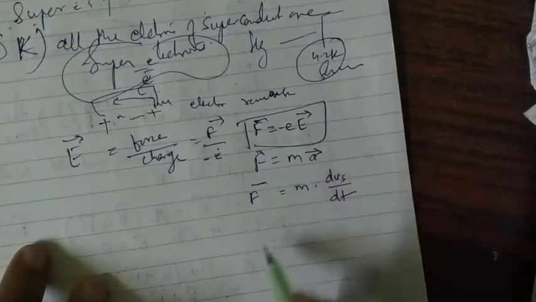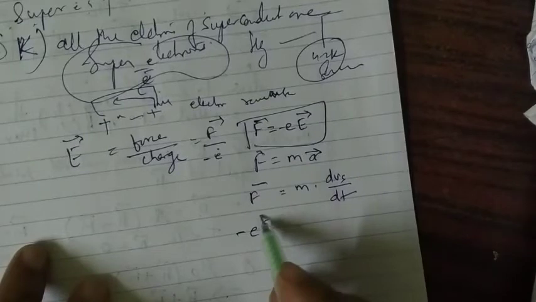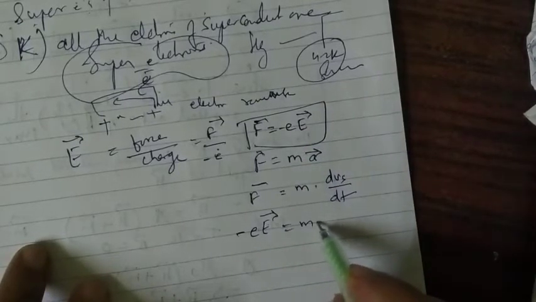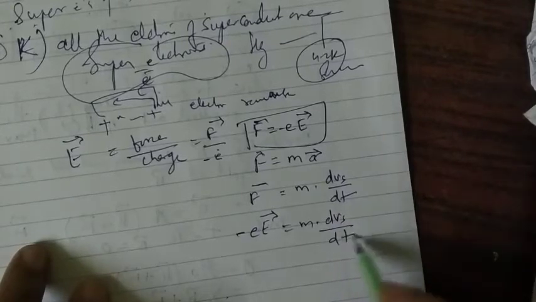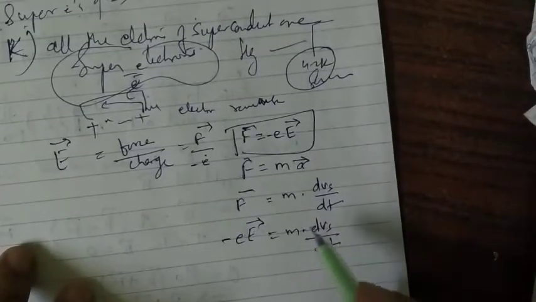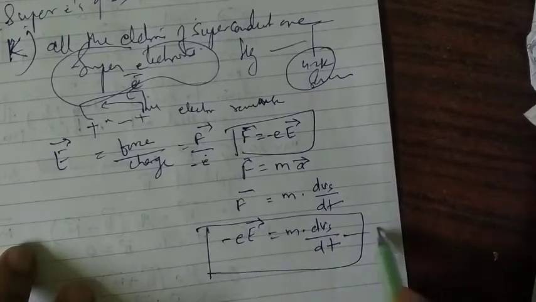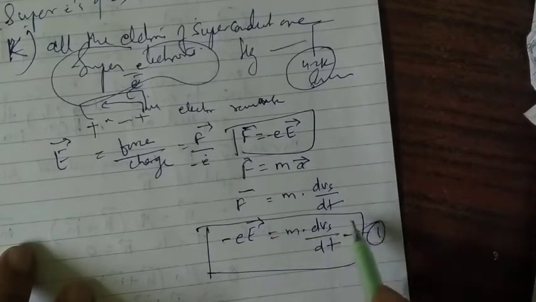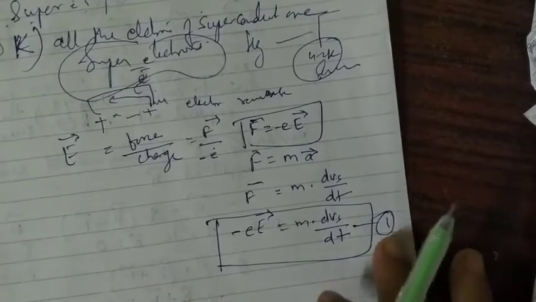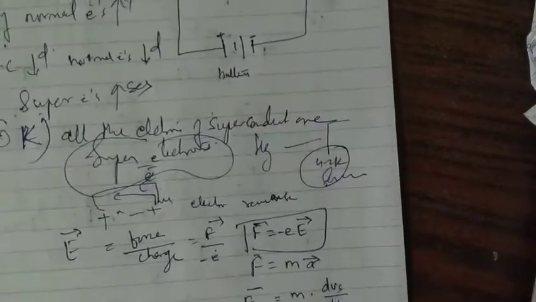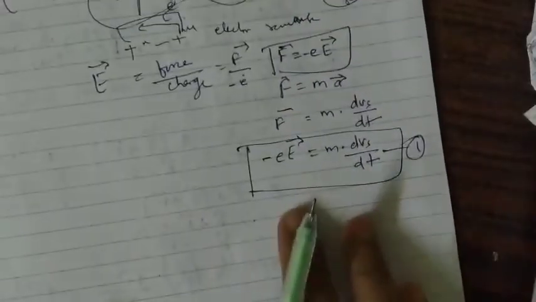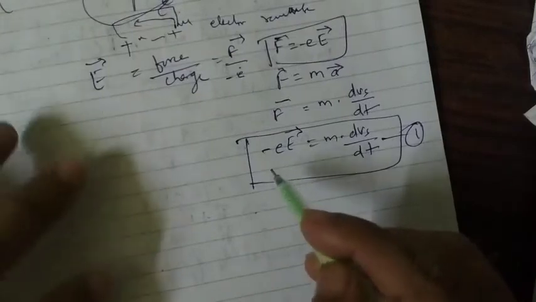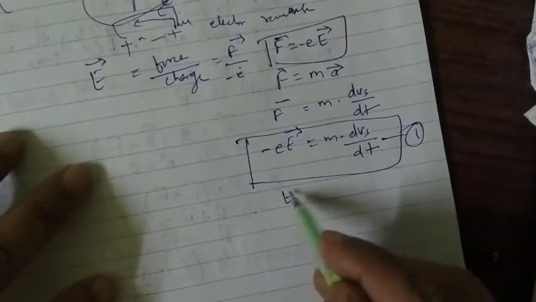What is F vector? I have given it as minus e into E here, which is equal to mass m into d vs by dt. We take this as equation 1 here. So minus e E equals m dvs by dt, where vs is nothing but the velocity of the super electrons. This is how we can show it here. Now E is the applied electric field.